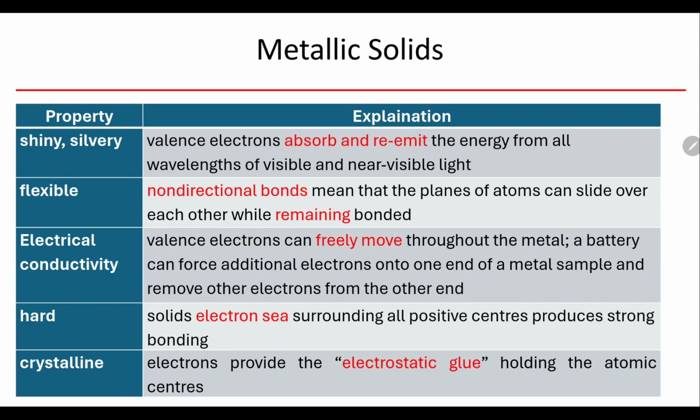Because we have non-directional bonds, because my electrons are in spaces between and they pull in all directions but in no direction, this allows my atoms to slide over each other when I'm deforming it. The valence electrons that are in spaces between the atoms can flow easily. They're hard because I do have lots of electrostatic attractions keeping my cations in lattice positions while the electrons are in the spaces between. And so this helps to make sure that my solid has some rigidity.